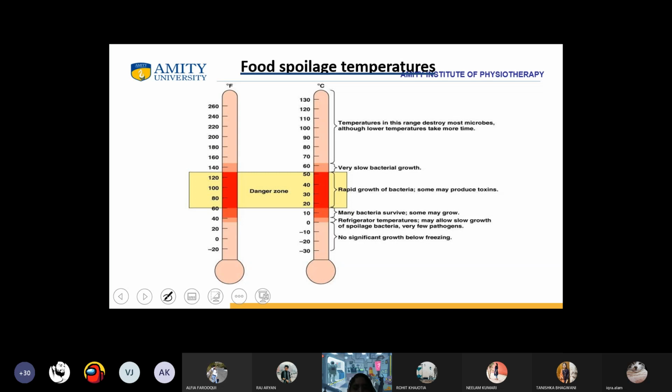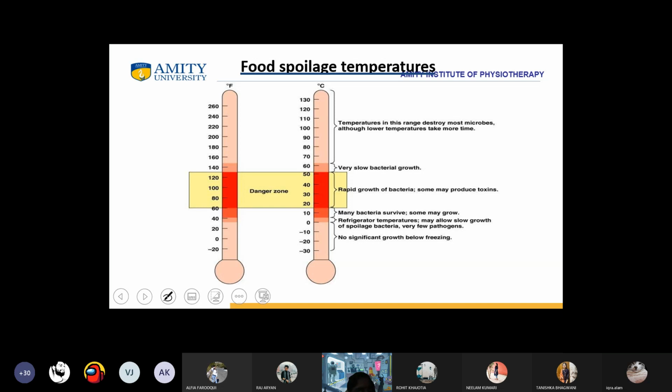And what about from minus 30 to 10? There's variability. For example, from 5 to 15, many bacteria survive, some may grow. From 0 to 5, which is our refrigerator temperature, it may allow slow growth of spoilage bacteria. Very few pathogens are there. And from 0 to minus 30? No significant growth below freezing.